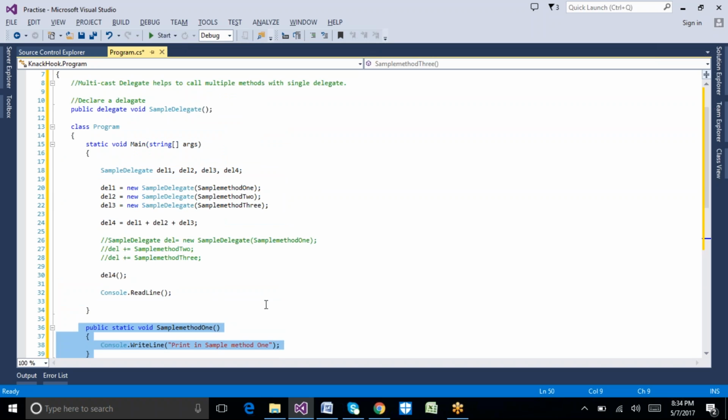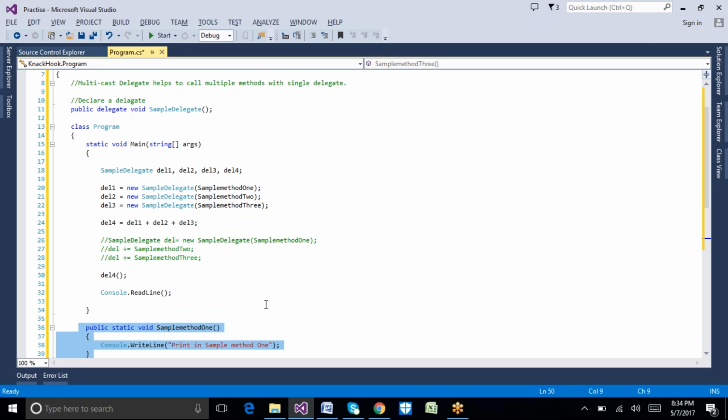If a delegate can be used to call multiple methods, then the delegate is called a multicast delegate. The previous example we saw is a single cast delegate. With that single cast delegate, we can call only one method. With this multicast delegate, we can call multiple methods at one time.